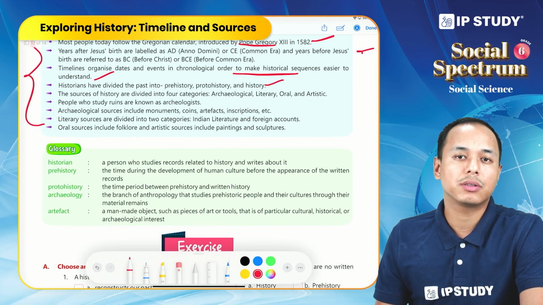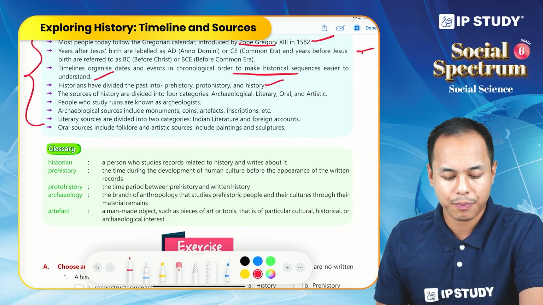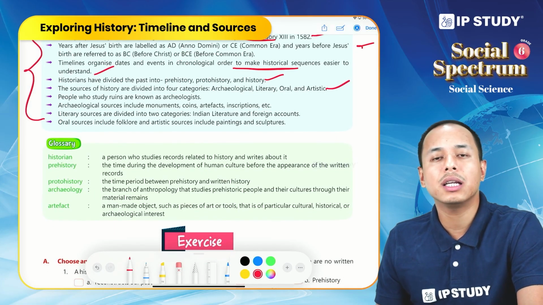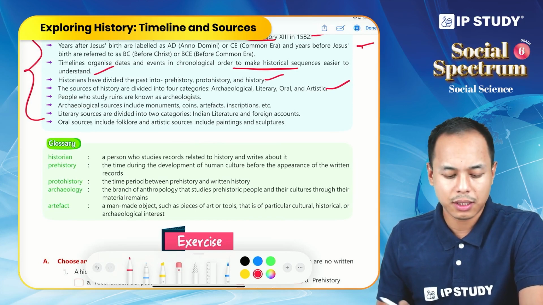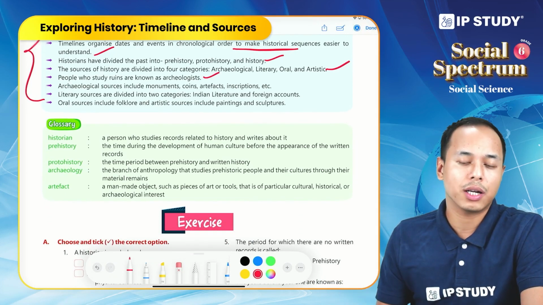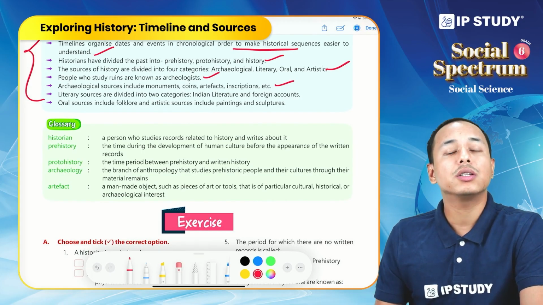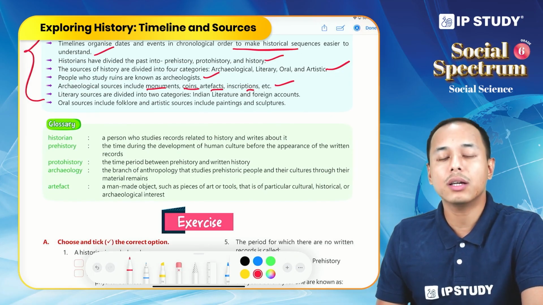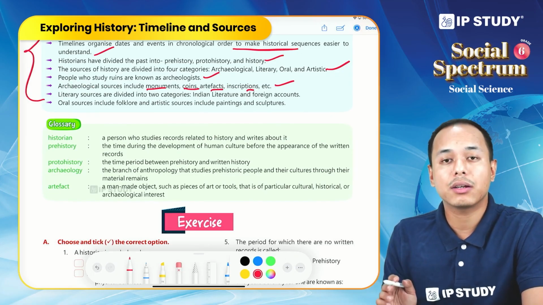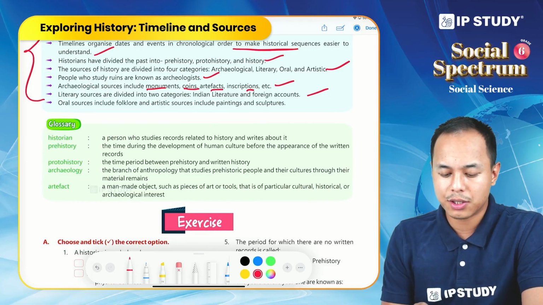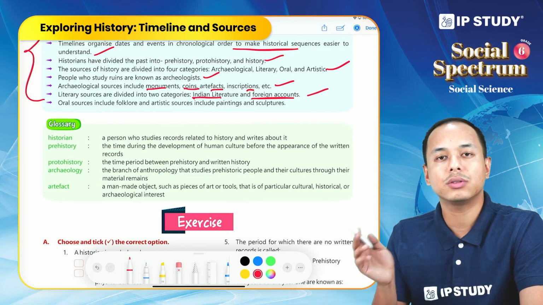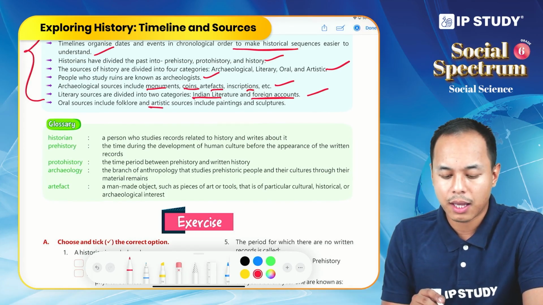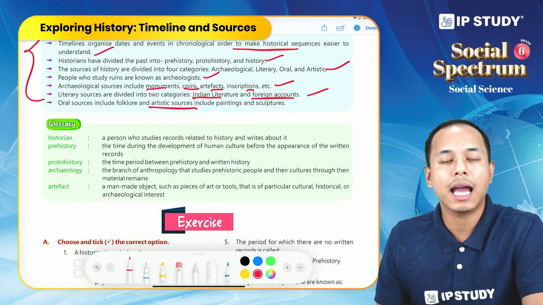Historians divide the past into three: prehistory, proto-history, and history. Sources of history are classified into four categories: archaeological, literary, oral, and lastly artistic. People who study archaeology are called archaeologists. Archaeological sources include monuments, coins, artifacts, and inscriptions. Literary sources include all the written texts, and are categorized into two: Indian literature and foreign accounts. Indian literature is again divided into two: secular and religious. And lastly, oral sources include folklore, and artistic sources include paintings and sculptures.